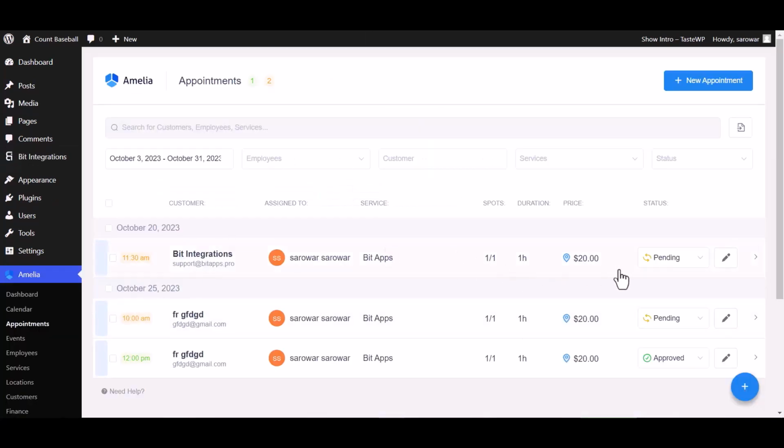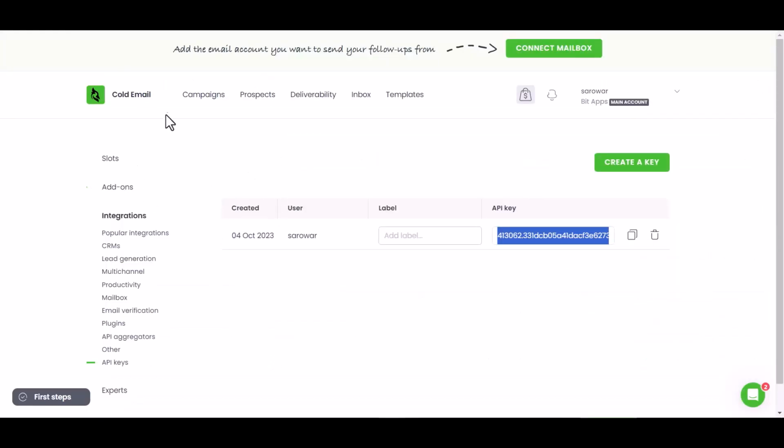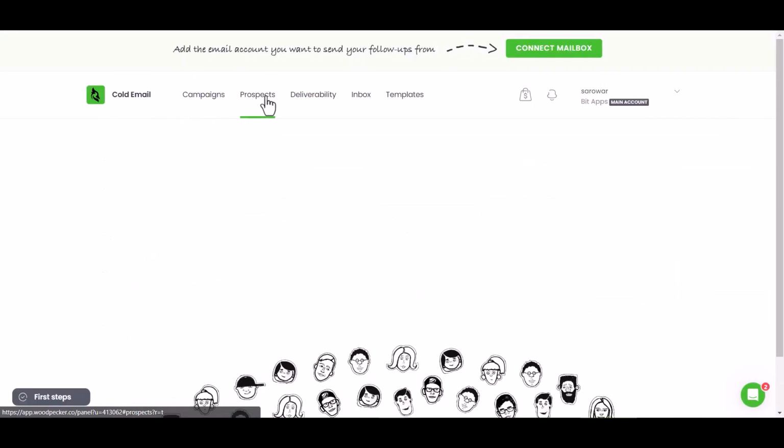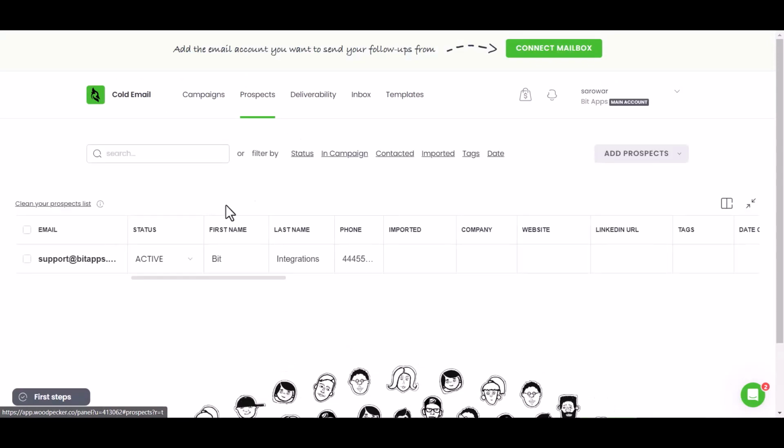Now go to Amelia Appointment Dashboard and change the status from pending to approved. Now go to the Woodpecker site and go to Prospects. You can see the data came successfully in the Woodpecker site.